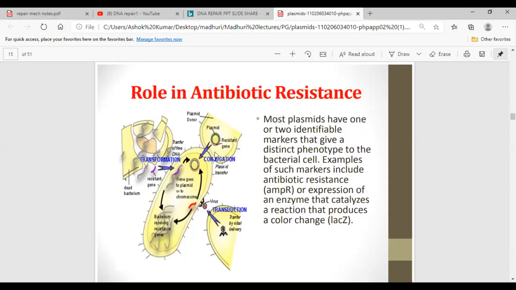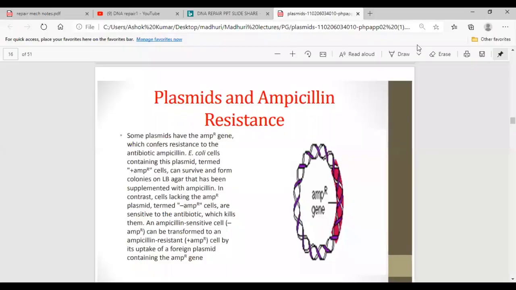So these plasmids will have markers by which we can identify the bacteria. Examples of such markers include antibiotic resistance, and expression of an enzyme that catalyzes a reaction that produces a color change. Okay, so how to identify? Now, the main question is, we have carried out the transfer of our desired gene into the plasmid, and we have inserted that plasmid. So, plasmids and ampicillin resistance.